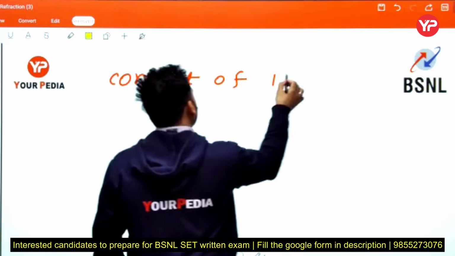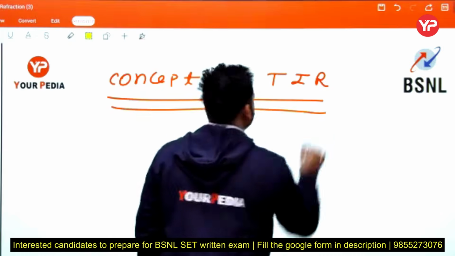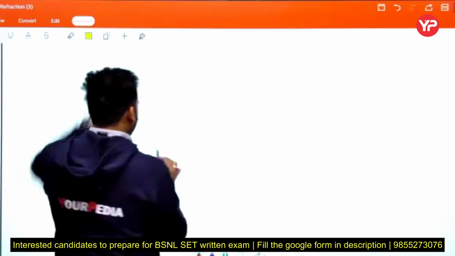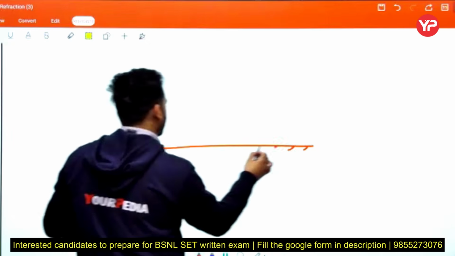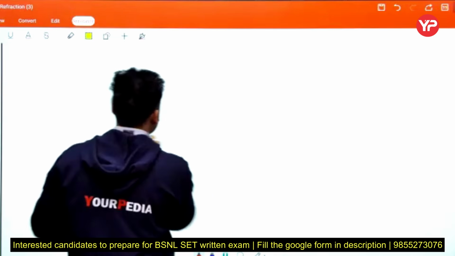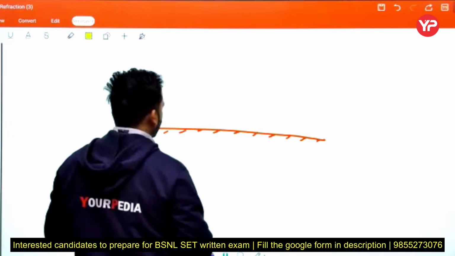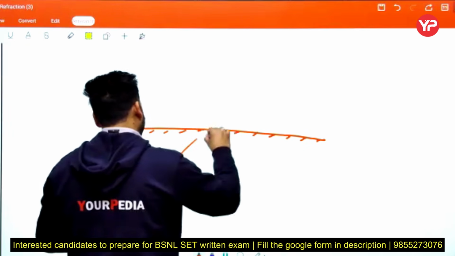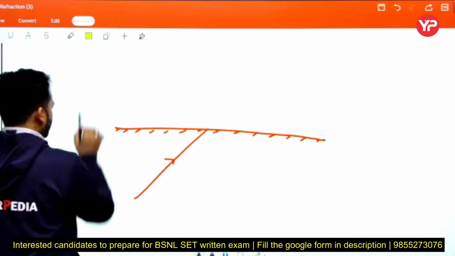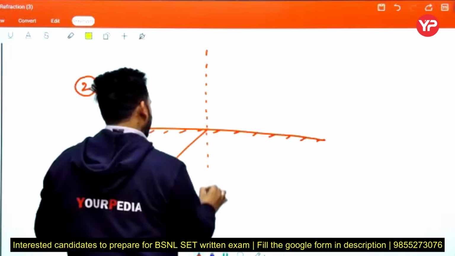of total internal reflection. Here we discuss only in a short way because our next lecture is dedicated to total internal reflection. See, here we consider a hypothetical case. This is the transparent medium. This is not a straight line. This is the transparent medium. Then this is the incident ray like that. Here we assume this is medium 1 and this is medium 2. And this is the normal.